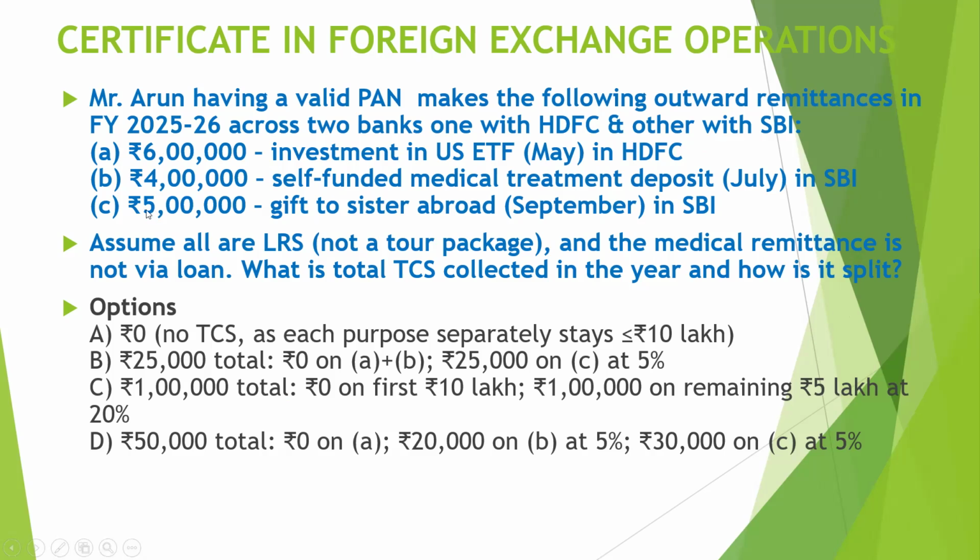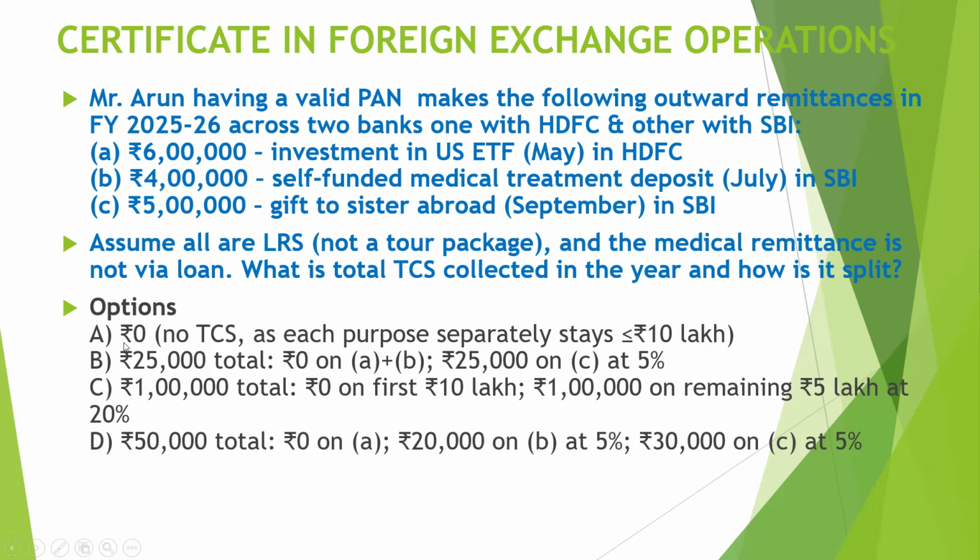Third transaction is 5 lakh rupees he has gifted to sister abroad. That's in September through SBI. Okay, so assume all are LRS, not a tour package, and the medical remittance is not via loan. So what is the total TCS collected in the year and how is it split?